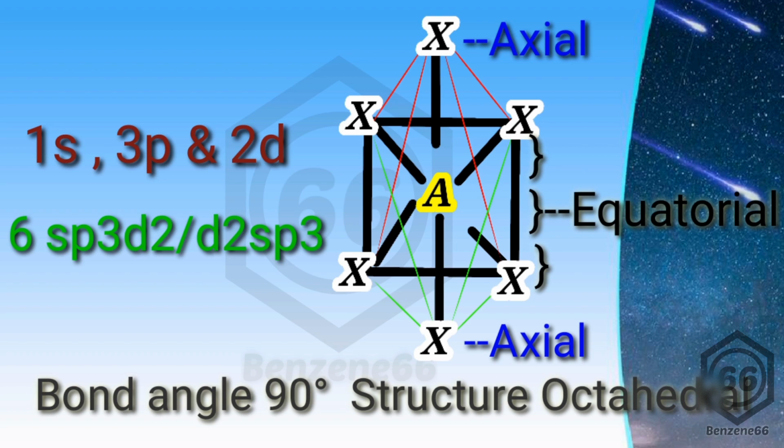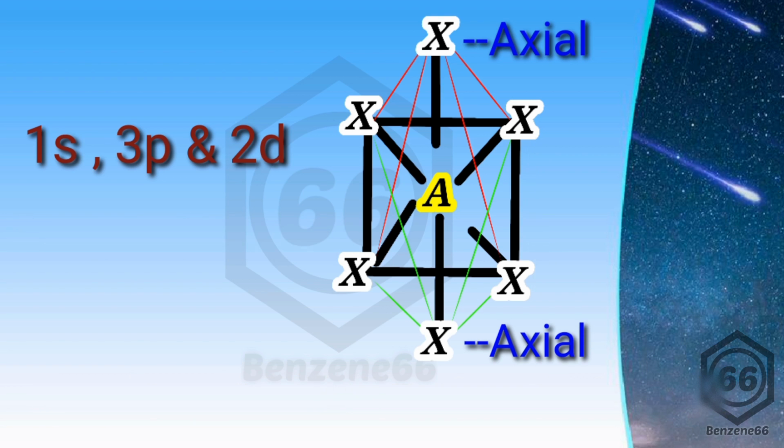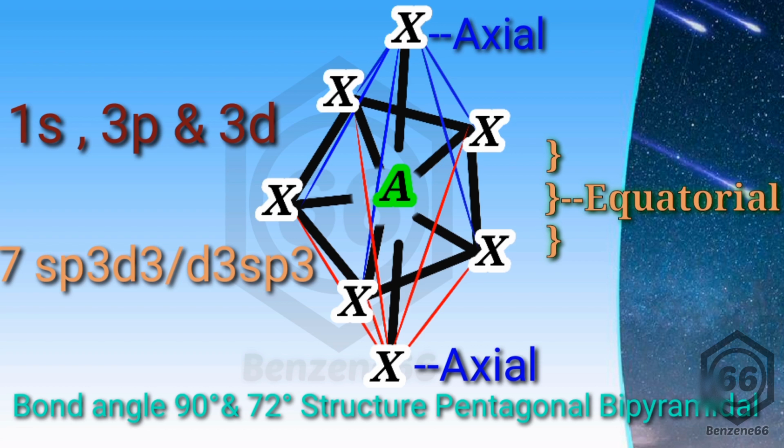Here 2 occupy the axial positions and the remaining 4 orbitals occupy the equatorial position, and all the bond angles are 90 degrees each, and the structure is said to be octahedral, as I have told you. The hybridization involving 1s, 3p and 3d orbitals is said to be sp3d3 or d3sp3 hybridization. A total of 7 hybrid orbitals are formed by mixing of these orbitals, and these occupy a pentagonal bipyramidal structure.